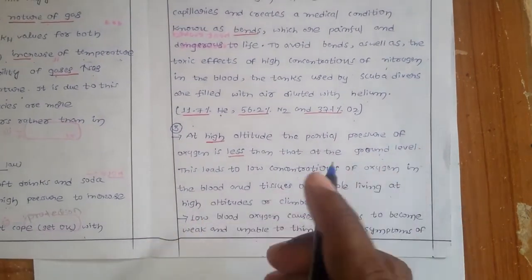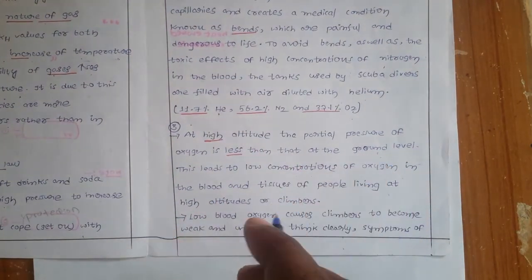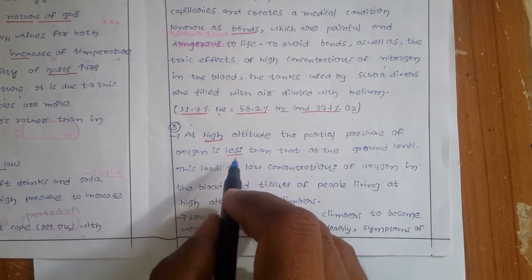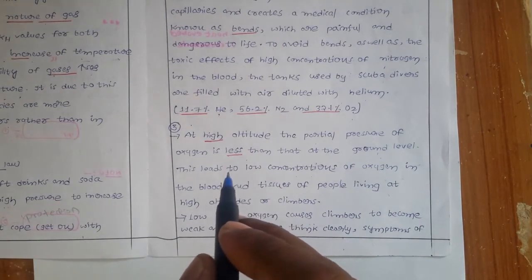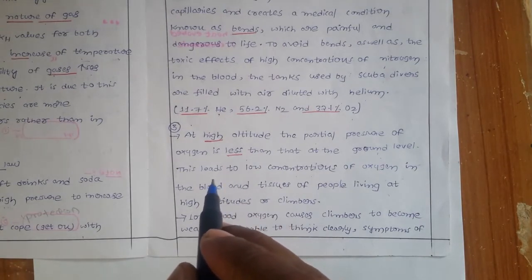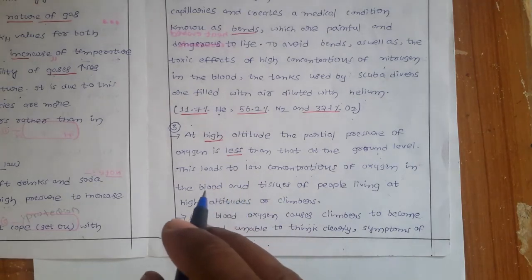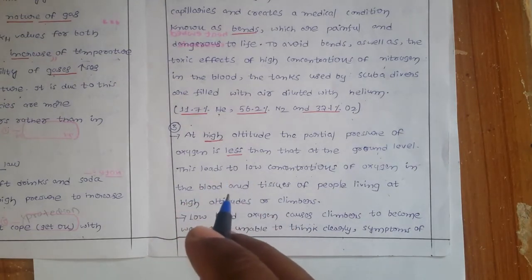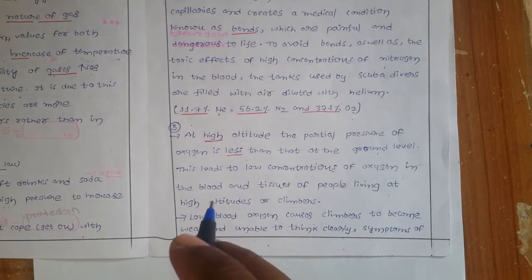And the third one is that at high altitudes the partial pressure of oxygen is very, very low. You know that when people are climbing hills like Everest, they feel some nausea, and there the temperature is also very cool. So when you go to higher altitudes, the availability of oxygen is less, and at the same time the partial pressure is also less.